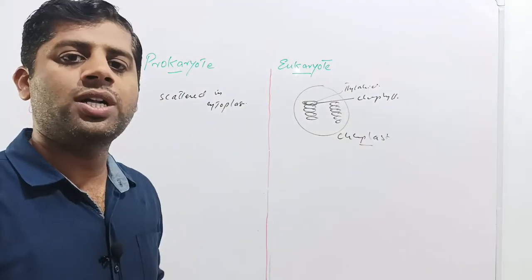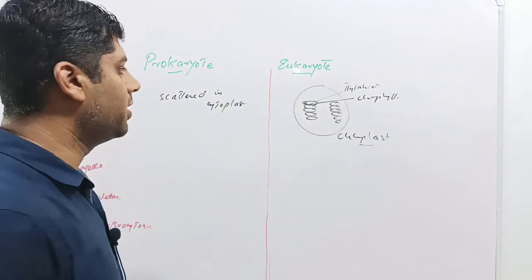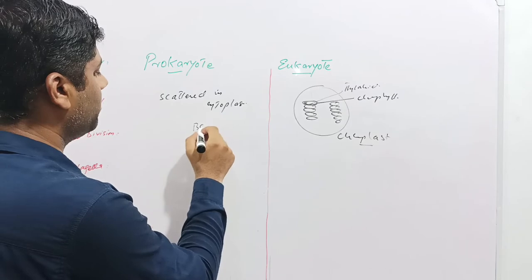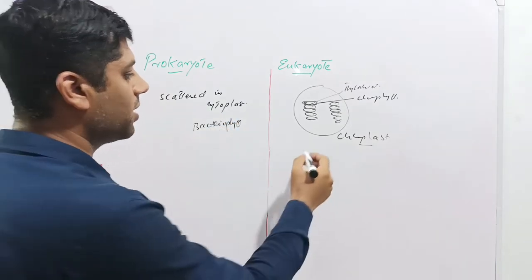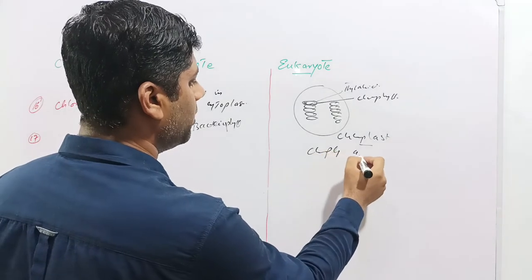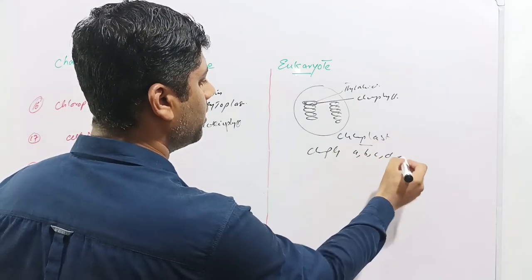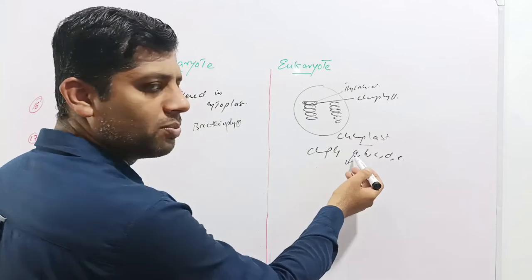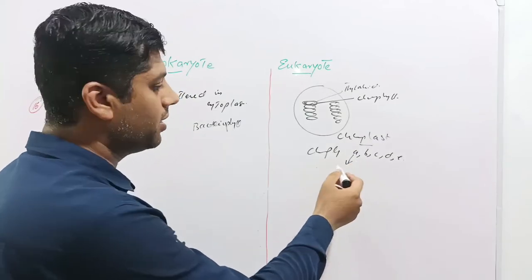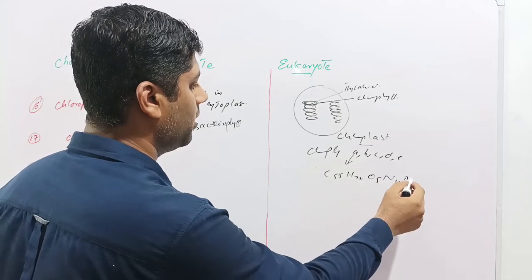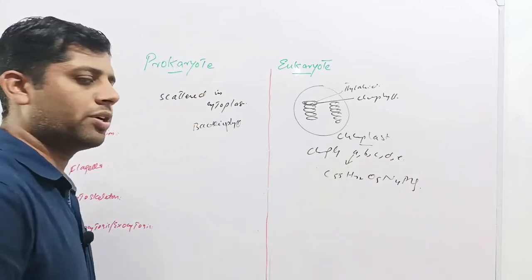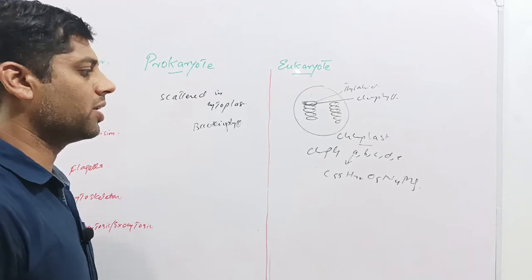The kind of chlorophyll is also different in prokaryotes and eukaryotes. In case of prokaryotes, the chlorophyll is called bacteriochlorophyll, while in case of eukaryotes, the chlorophyll is called chlorophyll A, B, C, D, and E. Chlorophyll A is most common and present in all kinds of plants, and the formula is C55H72O5N4Mg. So this is the general formula of chlorophyll A, which is present in all types of plants.